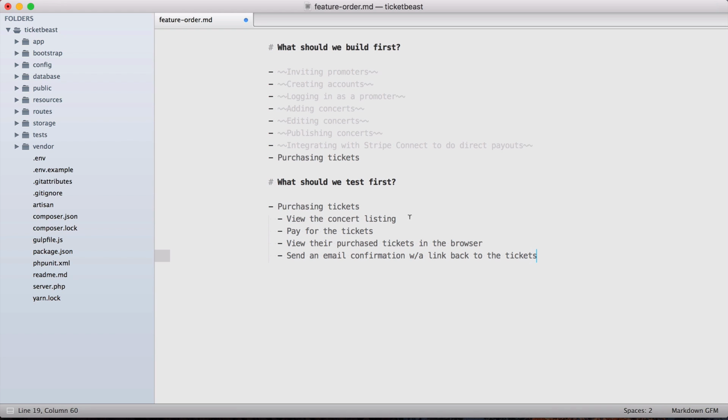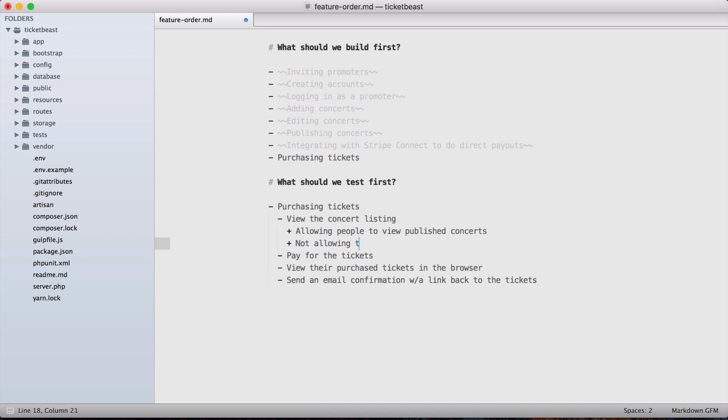And looking at this very first chunk of that, which is viewing the concert listing, that seems like a reasonable place to start, because that'll force us to drive out some code that'll have these concerts in the system, so we can pull concerts out and make sure that people can see the correct data for the correct concerts. And maybe from here we can work towards allowing people to view published concerts and not allowing people to view unpublished concerts.